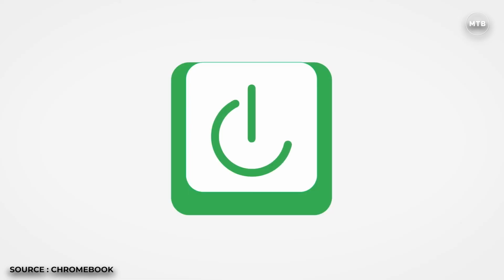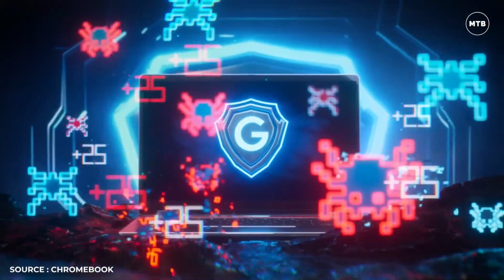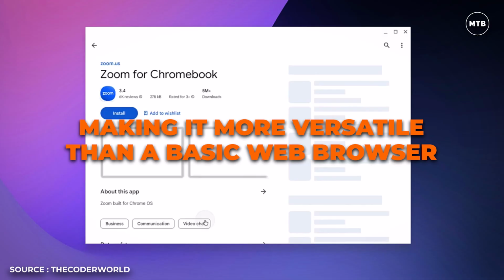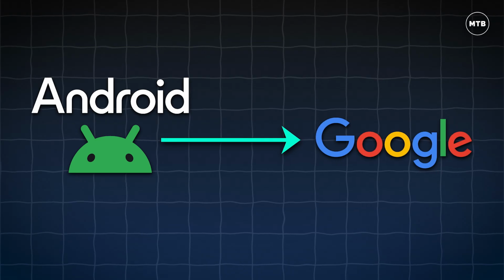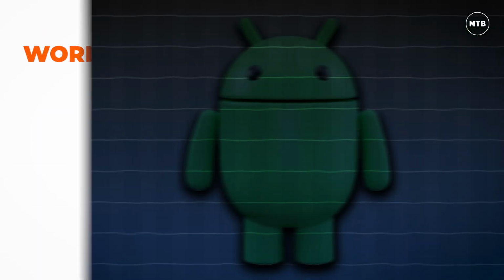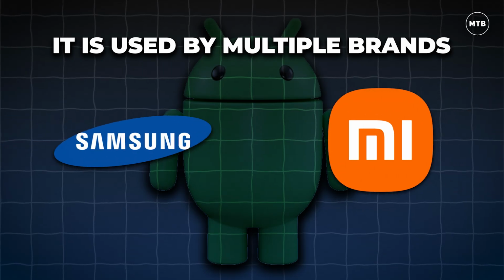Chrome OS boots up in seconds and has automatic updates in the background, making it highly secure. It also has access to the Google Play Store, allowing users to install Android apps, making it more versatile than a basic web browser. Android, an open-source OS developed by Google, is the world's most popular mobile OS. It is used by multiple brands, including Samsung, Xiaomi, and others.